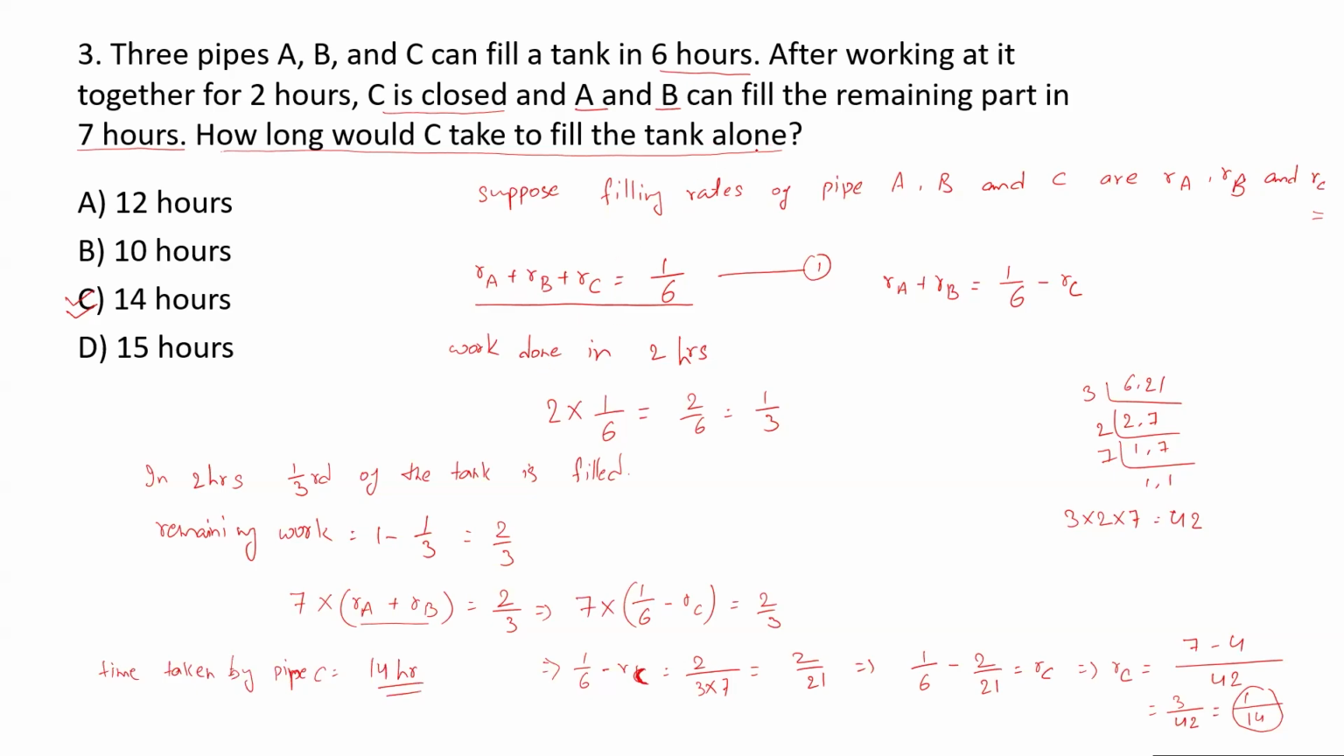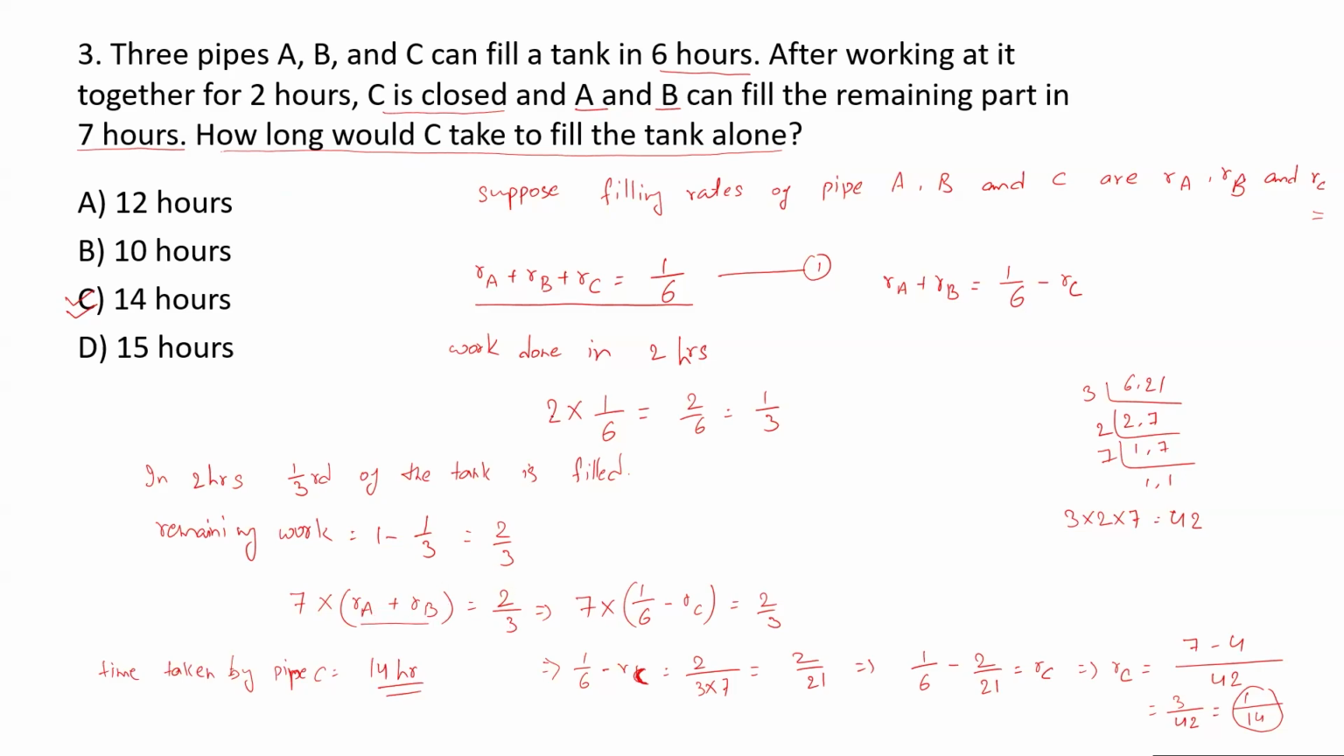So these 3 pipes were working together for 2 hours. So work done in 2 hours will be 2 into the combined rate, that is 1 upon 3. So how much part is remaining? 1 minus 1 upon 3 part is remaining. This remaining work A and B together have done in 7 hours. So 7 into the combined rate of A and B is equal to 2 upon 3.